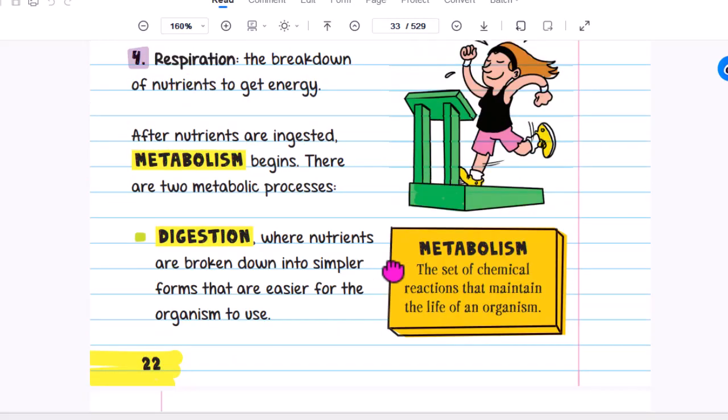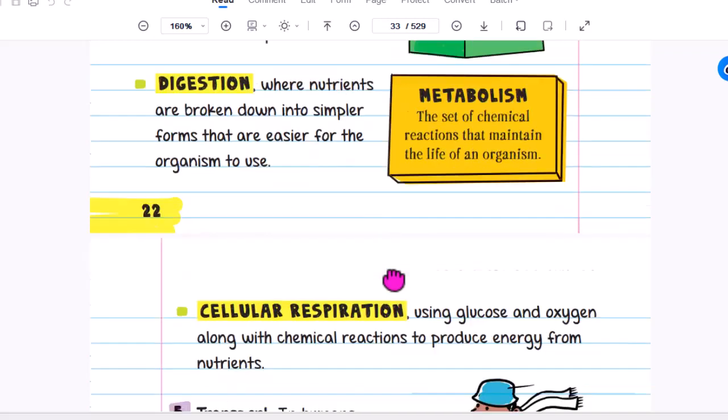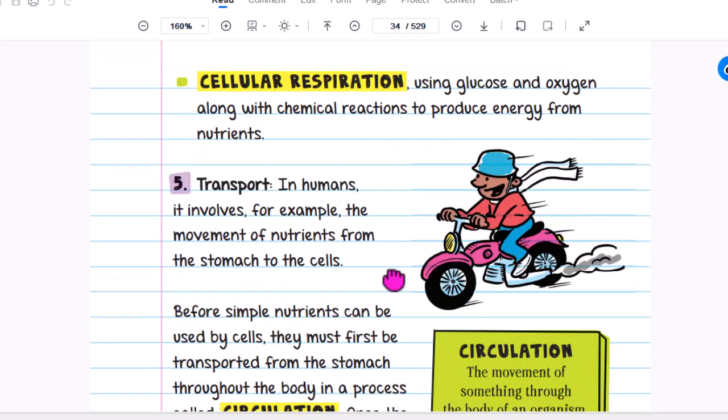Respiration, the breakdown of nutrients to get energy. After nutrients are ingested, metabolism begins. There are two metabolic processes, anabolism and catabolism. Digestion is where nutrients are broken down into simpler forms that are easier for the organism to use. Metabolism is the set of chemical reactions that maintain the life of an organism. Cellular respiration uses glucose and oxygen along with chemical reactions to produce energy from nutrients.